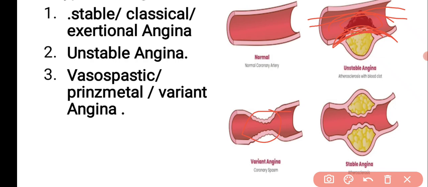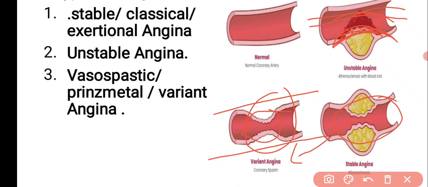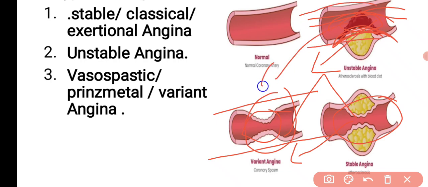Okay, so in the case of variant angina, how can we relieve it? Only by dilating the coronary blood vessel can we reduce the condition. In the case of stable angina, by reducing the cardiac work, we can reduce the anginal pain. So in the case of the third type, apart from treating these two, either by dilating the coronary blood vessel, by improving the blood flow to the heart, or by reducing the cardiac work, apart from treating the anginal symptoms, we can also manage the chronic conditions.